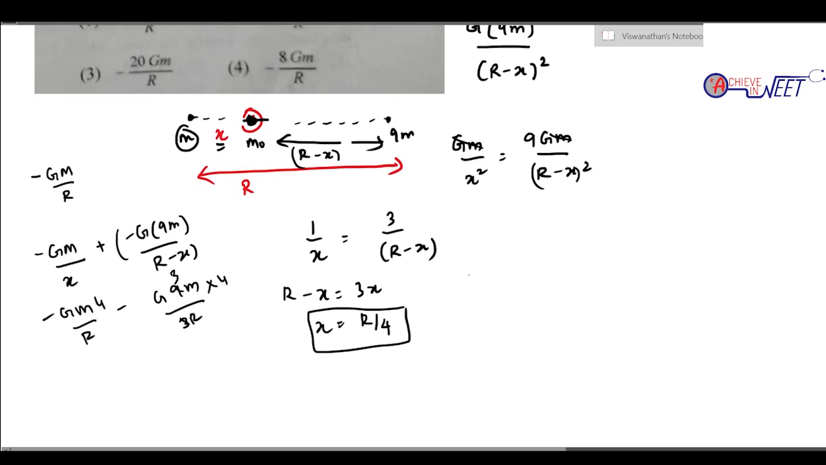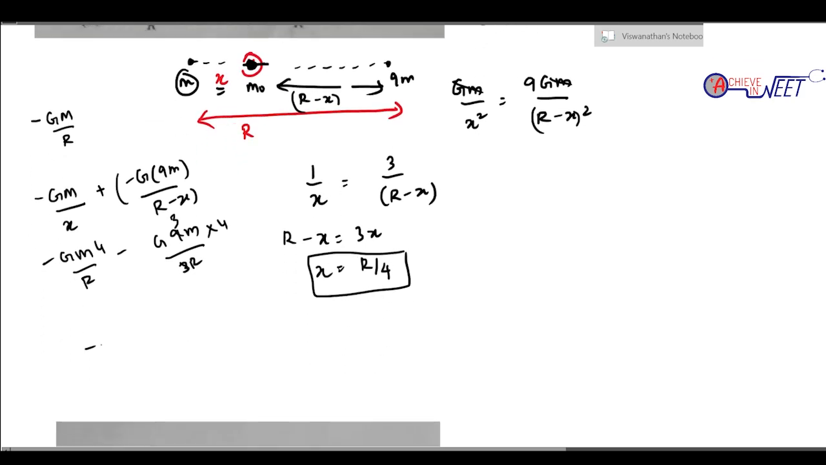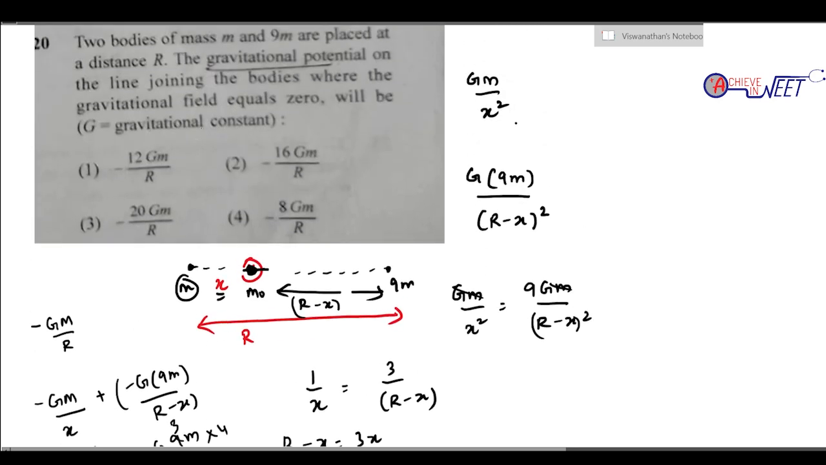So when we finish this substitution, what will we get? Minus 4GM by r minus 12GM by r. So minus 4 minus 12 is minus 16GM by r. So it is minus 16GM by r. Option 2 is the right answer.